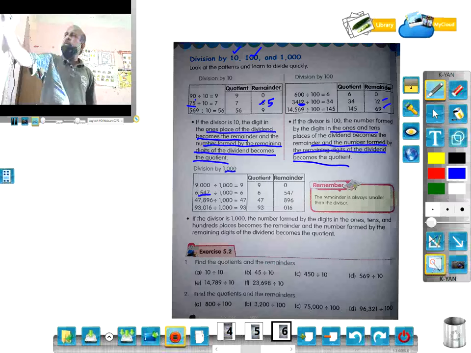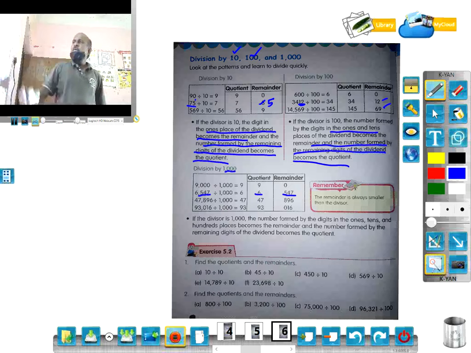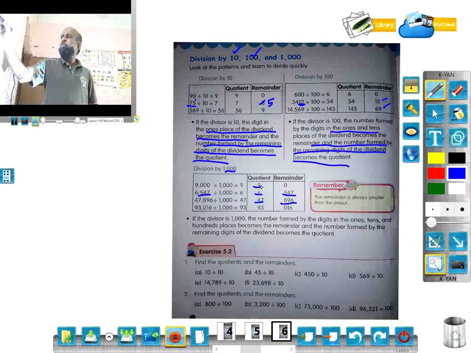So what are they? 547. This 3-digit number is the remainder and the first number 6 is the quotient. Another example, 47,896: here 896 is the remainder and 47 is the quotient. Here 9000 by 1000 gives 9 and 0 remainder.